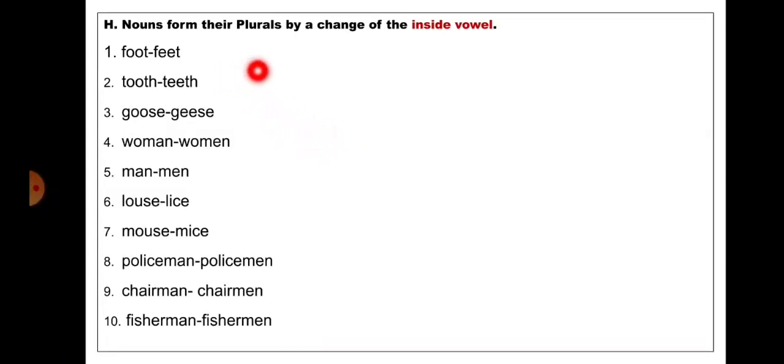Nouns form their plurals by a change of the inside vowel. Like here, foot, feet; tooth, teeth; goose, geese; woman, women; man, men; louse, lice; mouse, mice; policeman, policemen; chairman, chairmen; fisherman, fishermen.